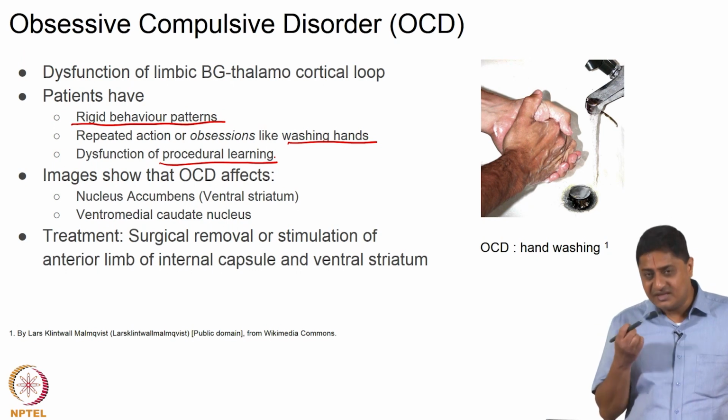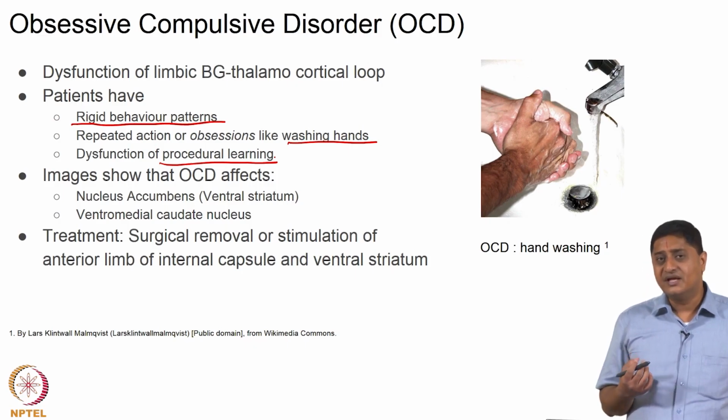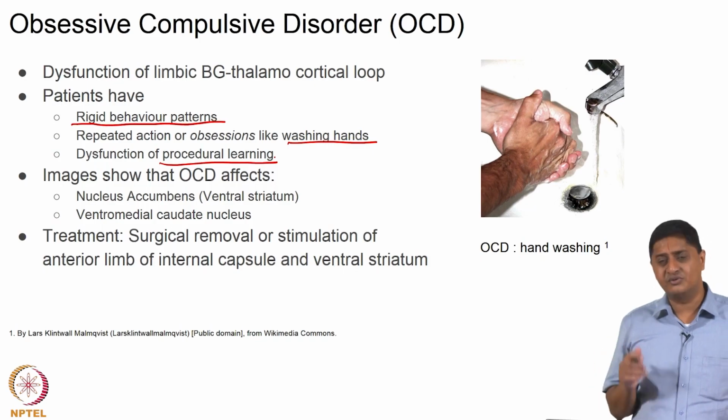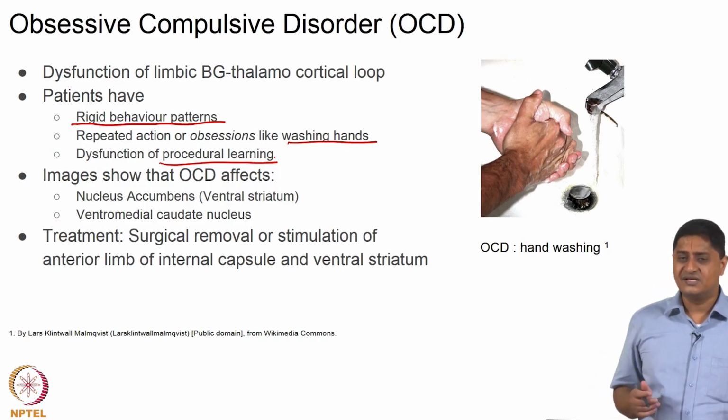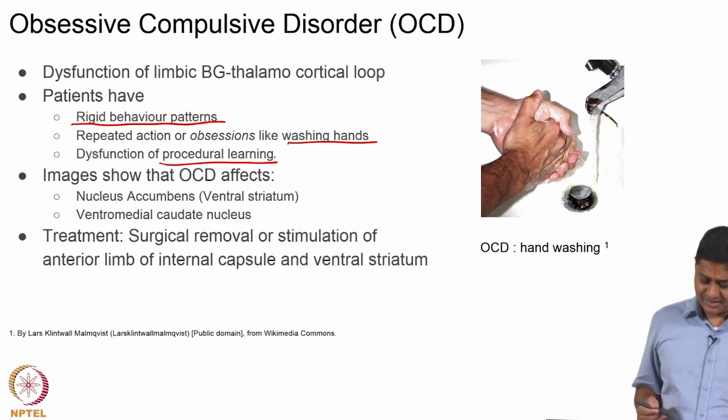So, essentially even in motor function basal ganglia is involved in procedural learning. If this procedural learning is compromised in the limbic or associative area, or limbic or executive area, then what happens is you have a disorder such as OCD that develops, right.